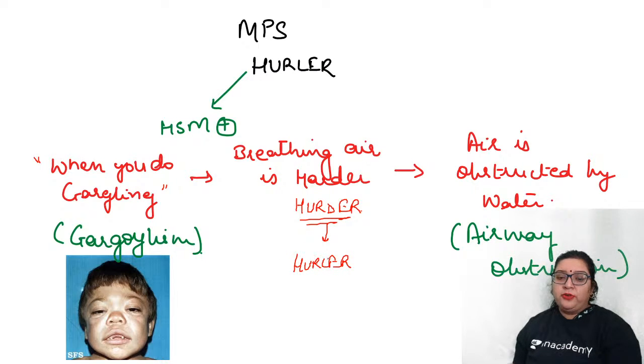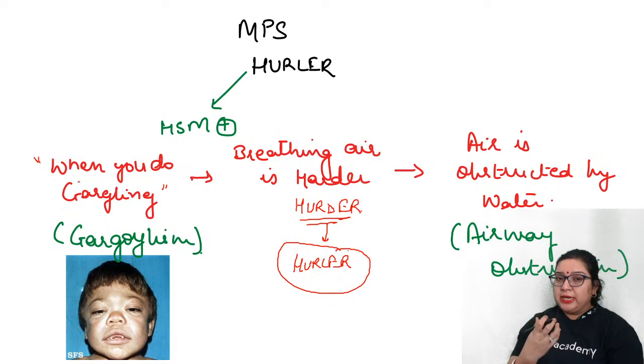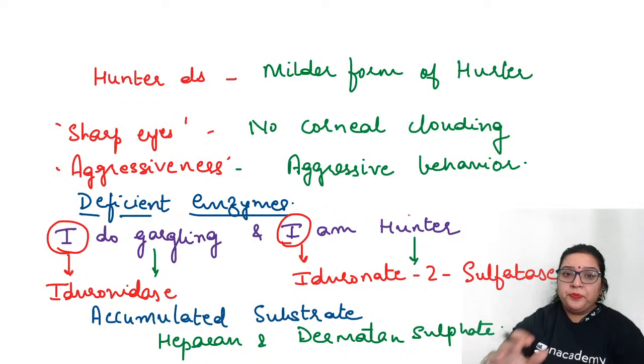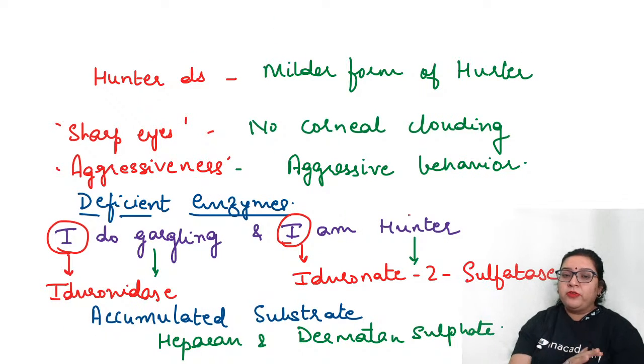So this mnemonic is for Hurler. Air is obstructed by water, so airway obstruction. So how am I using this little activity? When I am gargling, my breathing is getting harder and there is an airway obstruction. So this gargling will remind me of gargoylism, the typical facies of mucopolysaccharidosis, isn't it? You can see it right here. And the air is getting obstructed means there is an element of airway obstruction. Right? Now, coming to Hunter, which is a milder form of Hurler.